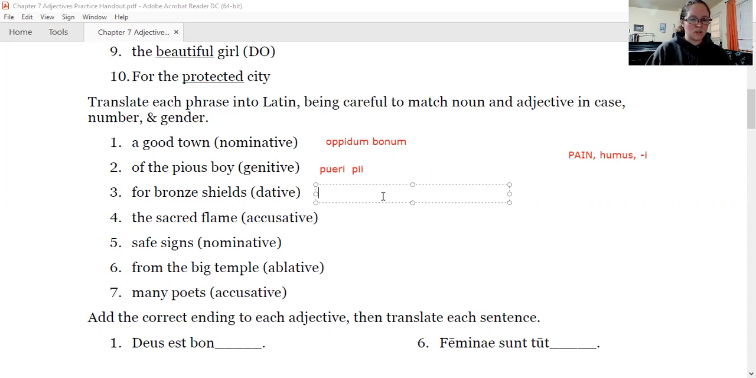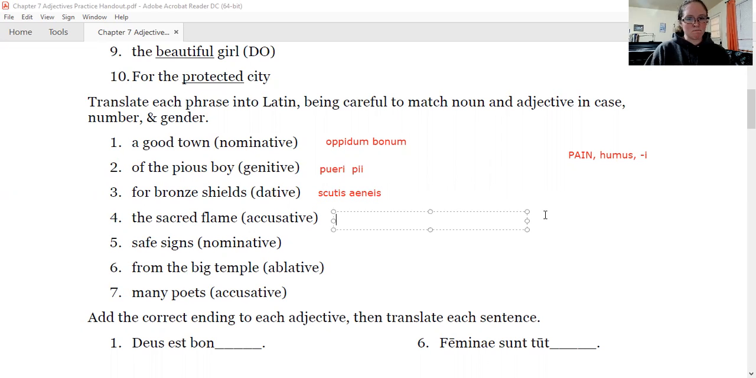All right, for bronze shields, dative. We do need to watch out because it's plural. The word for shield is scutum, scuti, but we're going to take off the ending and replace it with, what's our dative plural ending? Is. Scutis. Is scutum a pain noun or humus? Nope. So we know we need the same ending. What's the word for bronze? Aeneus, Aenea, Aeneum. So it becomes Aeneis. Scutis Aeneis for bronze shields.